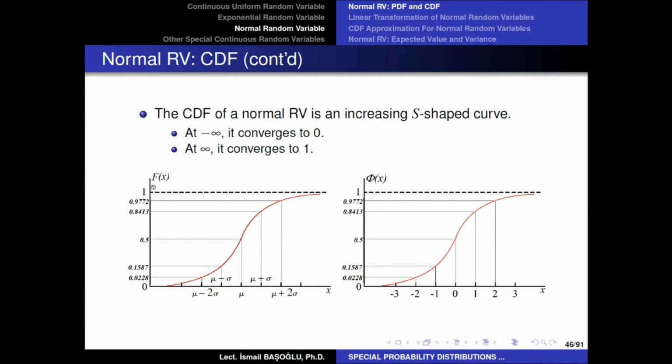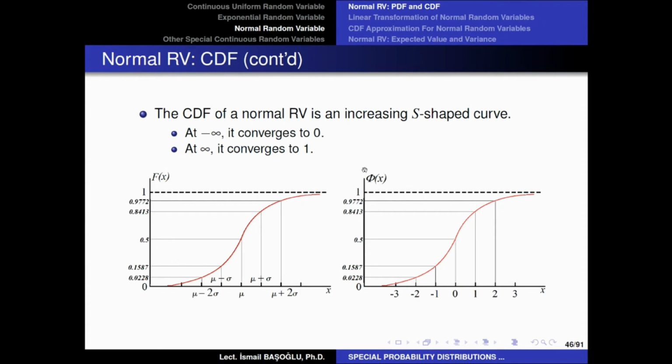So on the left-hand side, you see the cumulative distribution function of any normal random variable. As you see, the probability that a normal random variable takes a value that is less than its location parameter is 0.5. And it starts to significantly increase when it comes very close to -3 scale parameters, sigmas, and it will almost converge to 1 when you get +3 scale parameters away from the location parameter.